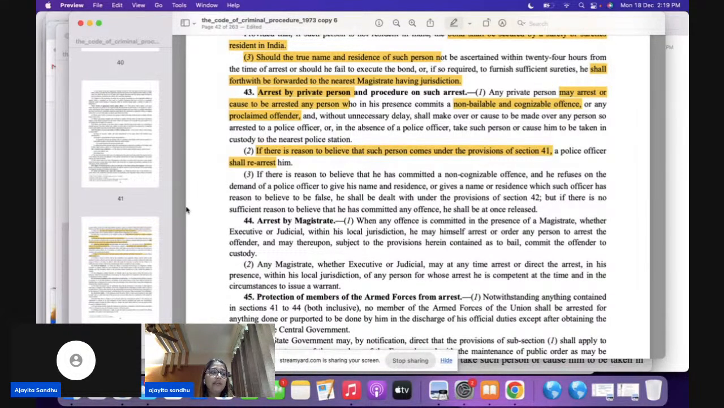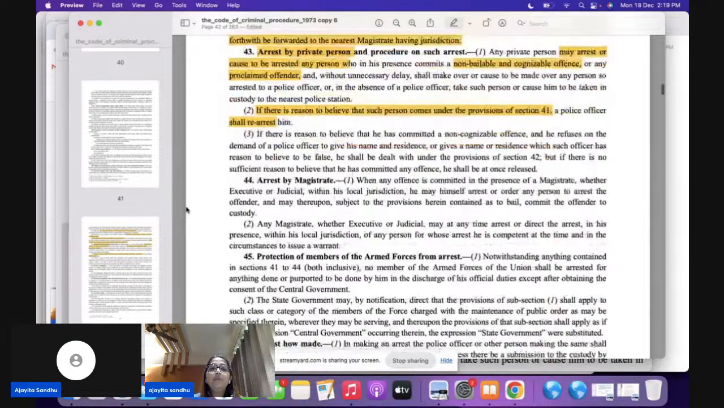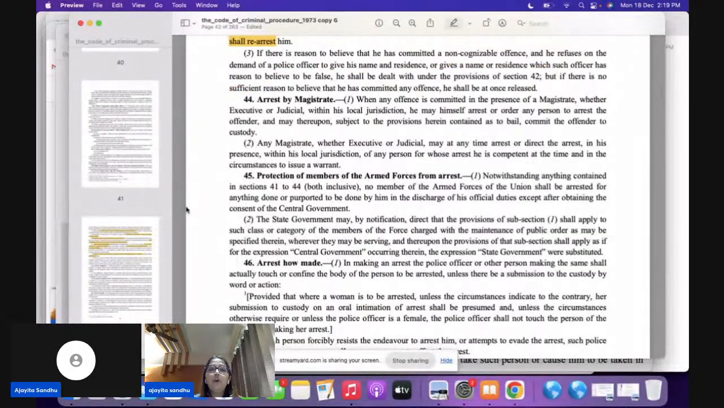So section 43 is very important for your exams. All of you, please remember that in section 43 we are referring to arrest made by a private person. Now we come to section 44. Section 44 talks about arrest by a magistrate. Now, a direct question for your prelims: when can an arrest be made by a magistrate? It is going to be section 44.